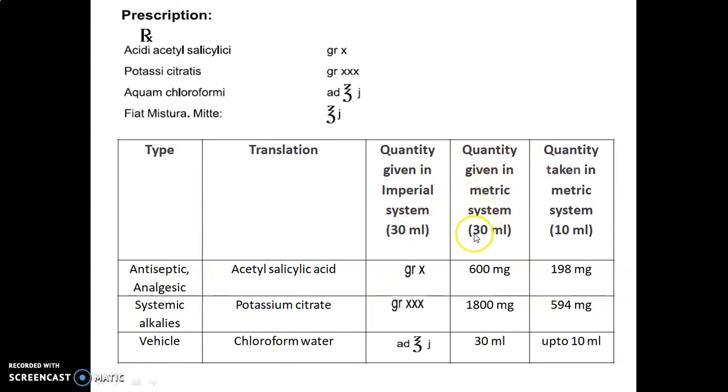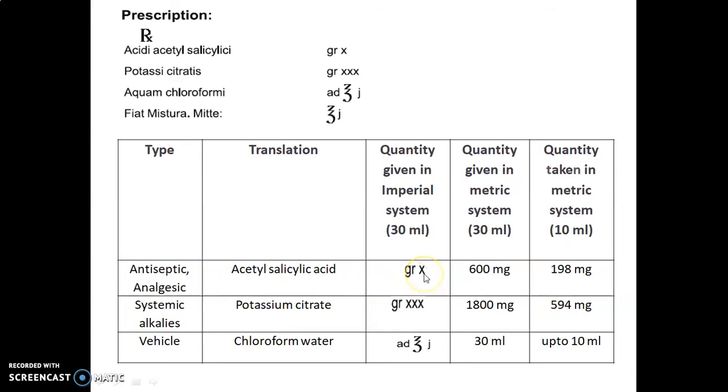The quantities are converted from the imperial to the metric system, and the quantity taken in the metric system is what we need to prepare 10 ml of formulation. First of all, acetyl salicylic acid is used as an antiseptic, analgesic or pain reliever. The quantity given in the imperial system for this is gr X. GR stands for grain. 1 grain is equal to 60 milligram.